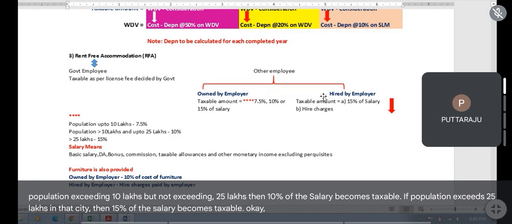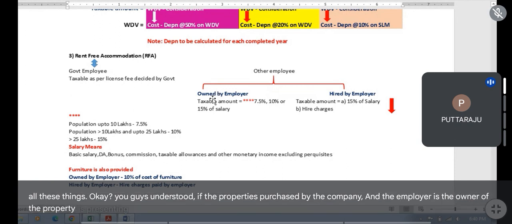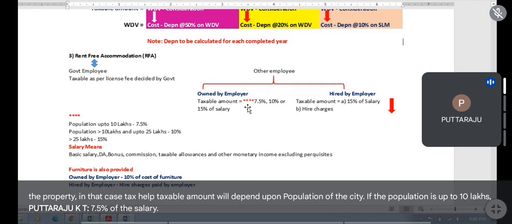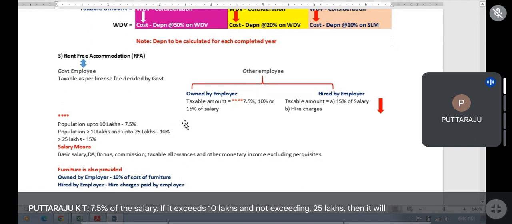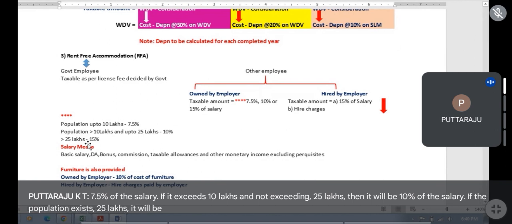Okay, let me complete the other part also. For both, the salary means all these things. Okay, you guys understood? If the property is purchased by the company and the employer is the owner of that property, in that case, the taxable amount will depend upon the population of the city. If the population is up to 10 lakhs, 7.5% of the salary. If it exceeds 10 lakhs and does not exceed 25 lakhs, then it will be 10% of the salary. If the population exceeds 25 lakhs, it will be 15% of the salary.